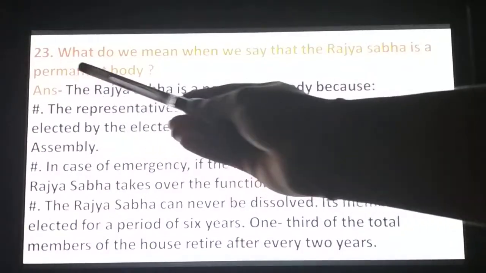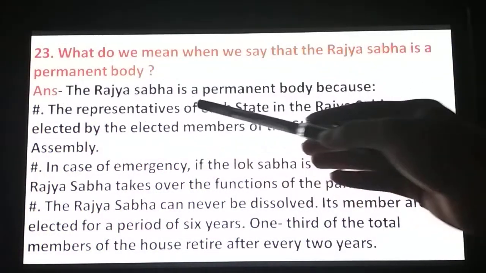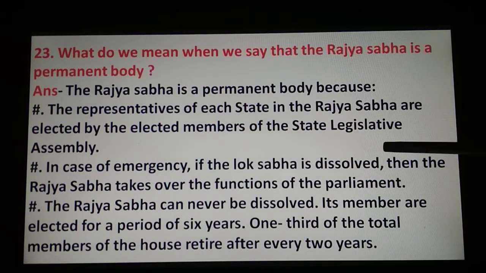Then 23rd question, what do we mean when we say that the Rajya Sabha is a permanent body? Answer, the Rajya Sabha is a permanent body because, first point, the representatives of each state in the Rajya Sabha are elected by the elected members of the state legislative assembly. Second, in case of emergency, if the Lok Sabha is dissolved, then the Rajya Sabha takes over the functions of the Parliament. Third, the Rajya Sabha can never be dissolved. Its members are elected for a period of 6 years. 1/3 of the total members of the House retire after every 2 years.